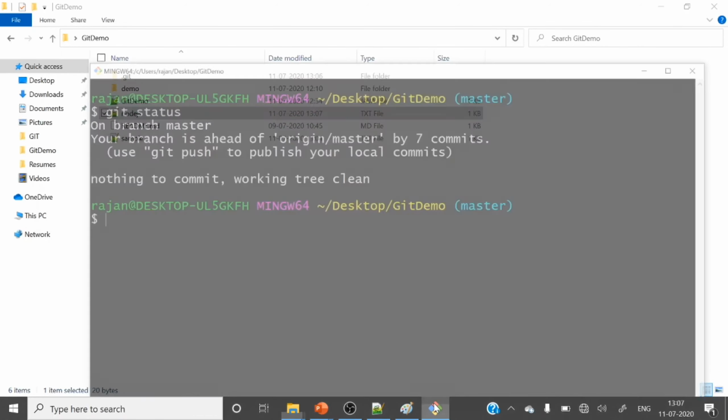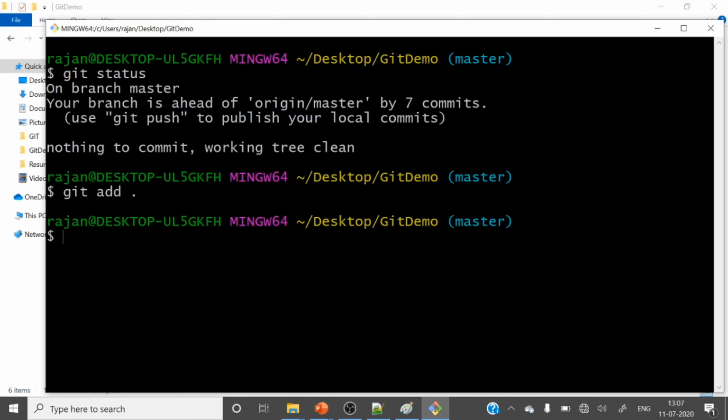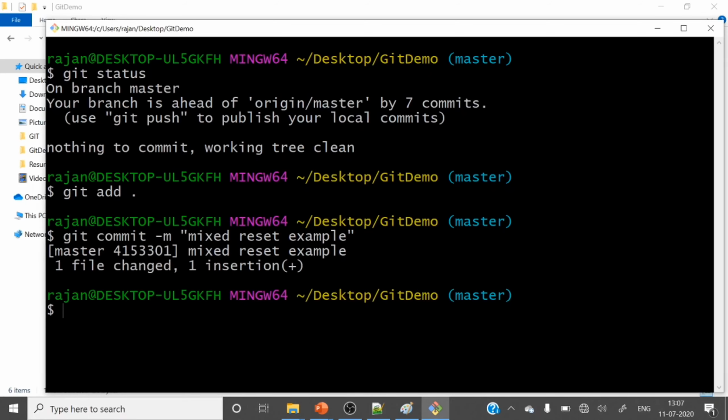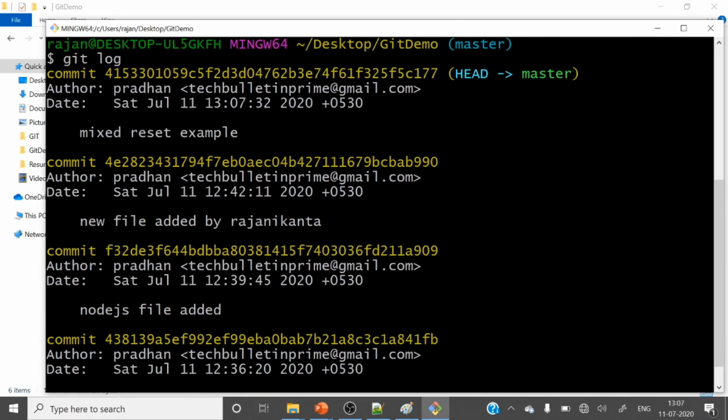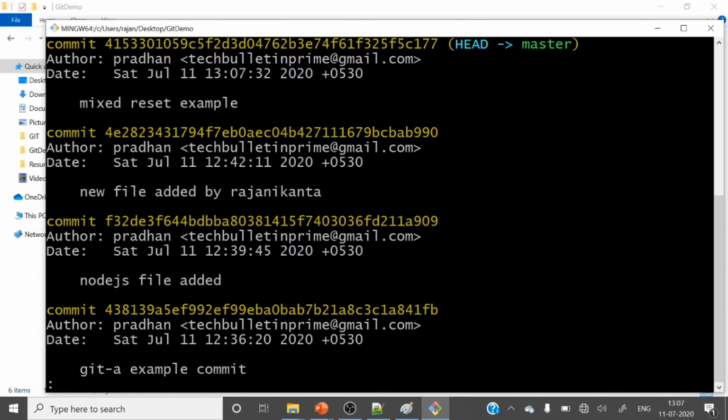Let's commit this one. Git add, git commit -m mixed reset example. It's added. Let me check with git log. So you can see mixed reset example, right? So it's got added. Let me quit this one.